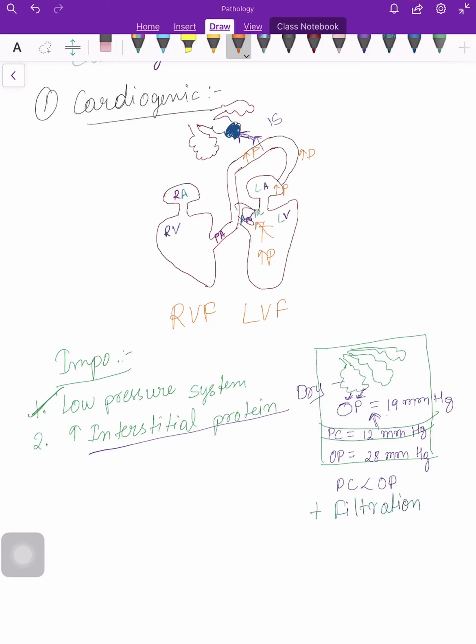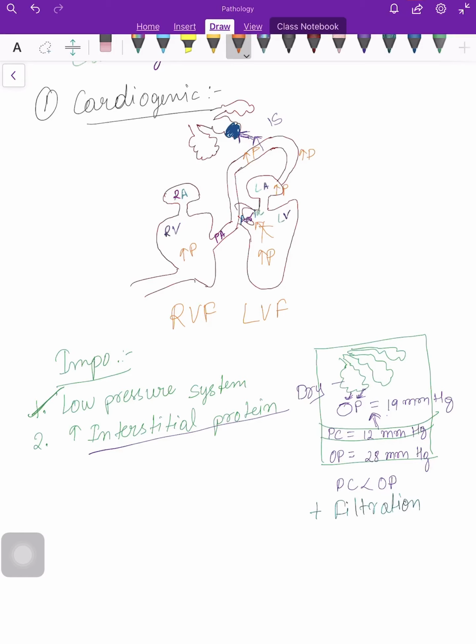If left ventricular failure is there, then the pressure inside the left ventricle will increase, and it will go to the systemic circulation.